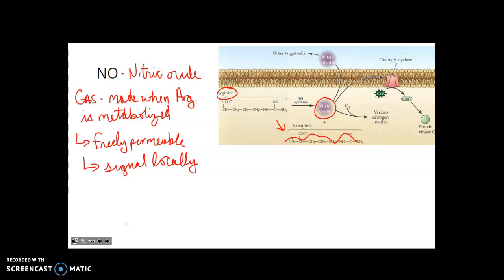All right, so you could imagine a neuron that has arginine and this particular enzyme, and when the enzyme is active, it's going to release nitric oxide, and it can cross cell membranes, and it can affect cells locally. How local? Well, tens of microns.